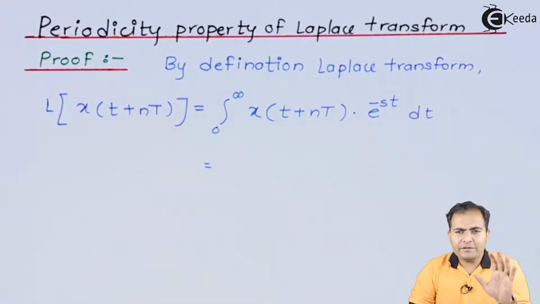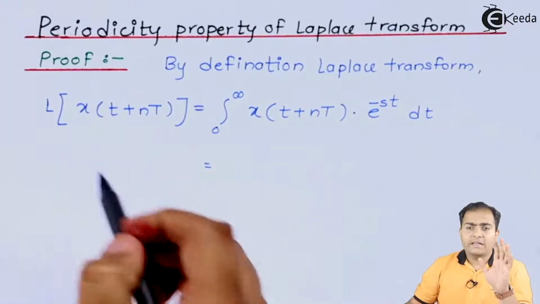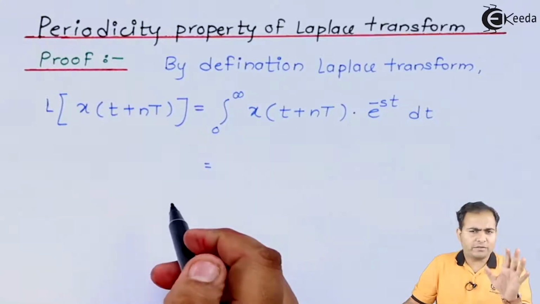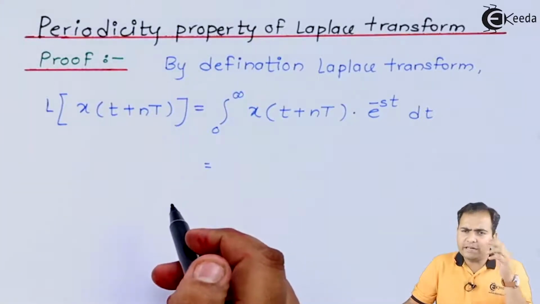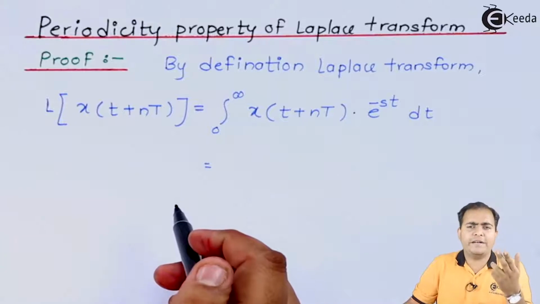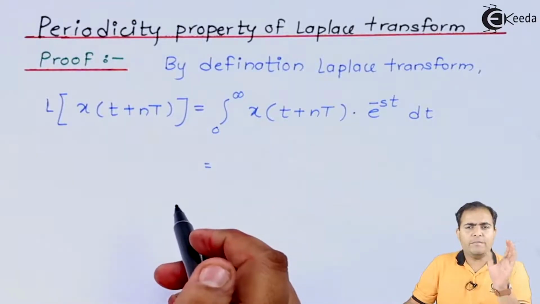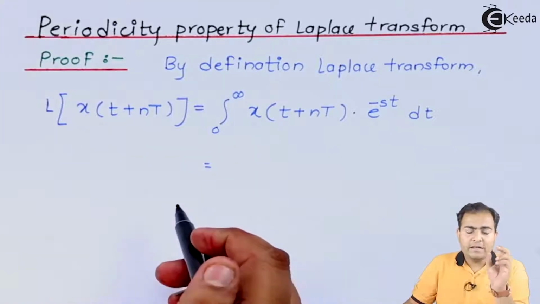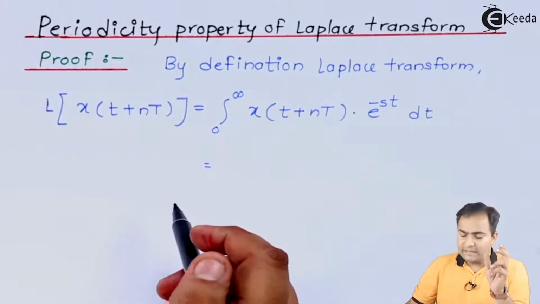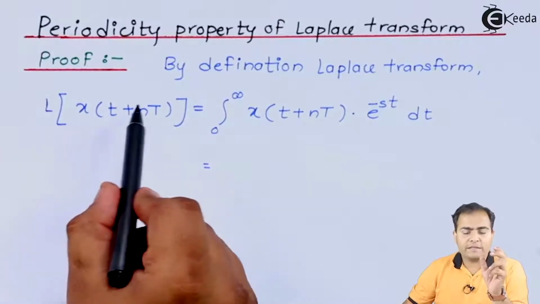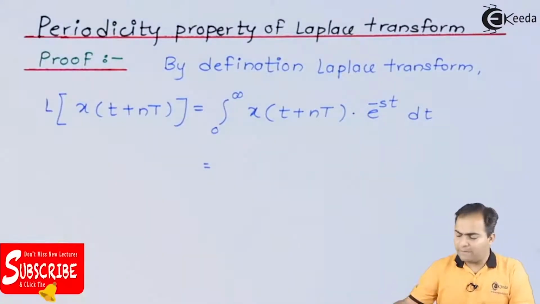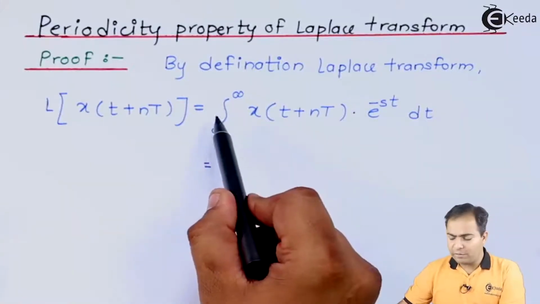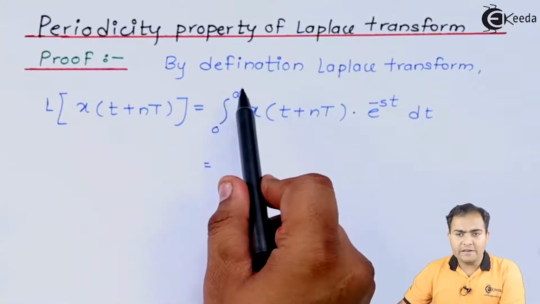By the definition of Laplace transform, the Laplace transform of any continuous time signal is represented by x of s, and it is the integral over the range from minus infinity to infinity of x of t, which is the input, multiplied with e to the power minus st, with respect to dt. Now here the input term is a periodic term, x of t plus nT. So x of t plus nT will be multiplied by e to the power minus st dt and integrated over the range from 0 to infinity.